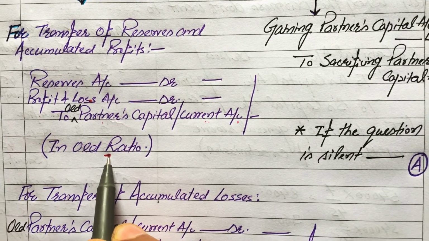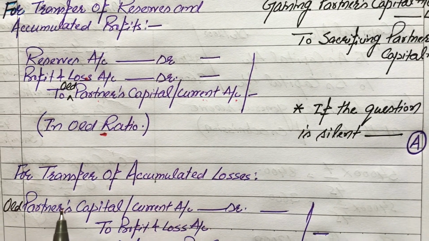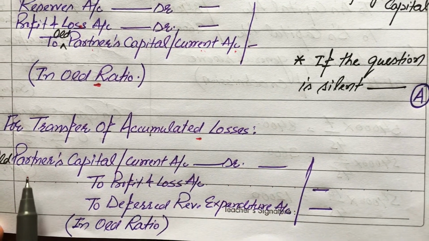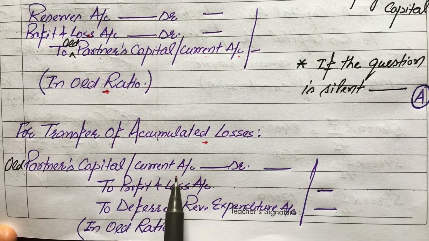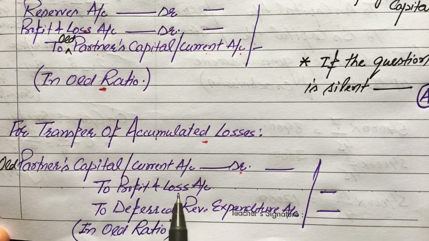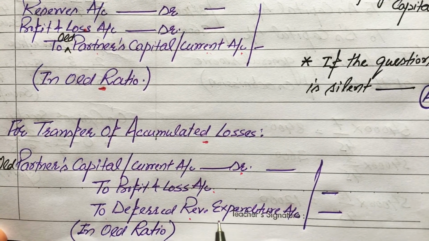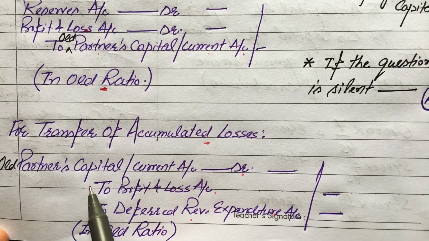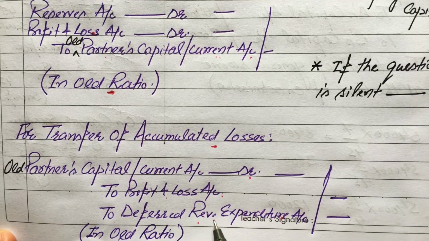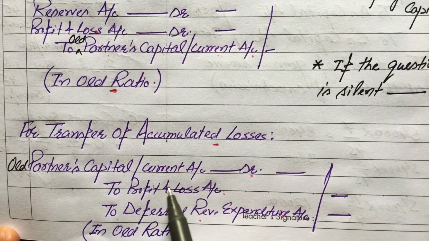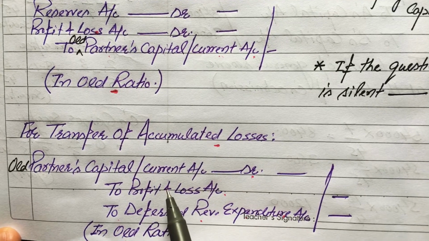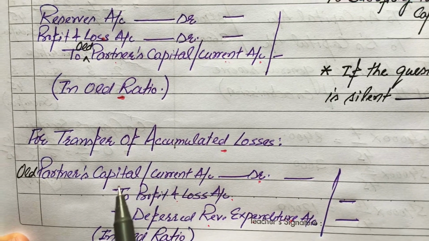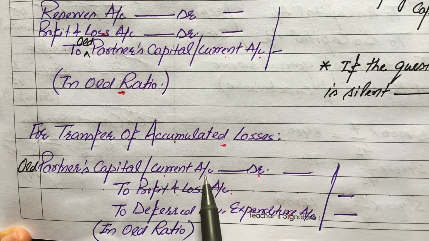And if in the question the balances of accumulated losses are given, then for transfer of accumulated losses, the journal entry will be: old partners' capital accounts or current accounts debit, to profit and loss account or to deferred revenue expenditure account. We are crediting the profit and loss account and deferred revenue expenditure account because in this case these accounts have debit balances. To close their balances, we credit these accounts